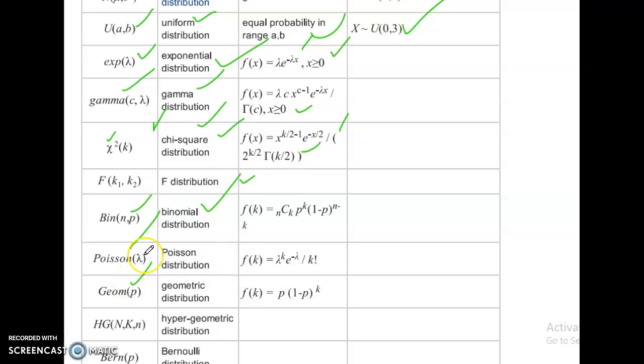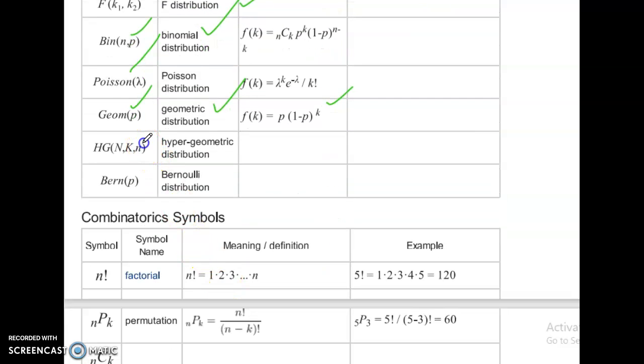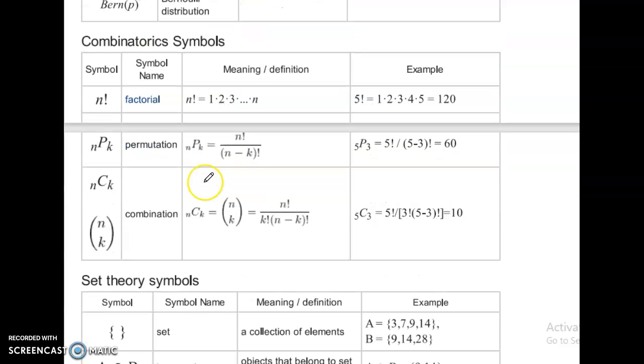Geo of p, geometric distribution: f of k equal to p times 1 minus p power k. HG of n comma k comma n small n, hypergeometric distribution. Bern, Bernoulli distribution, Bern of p.